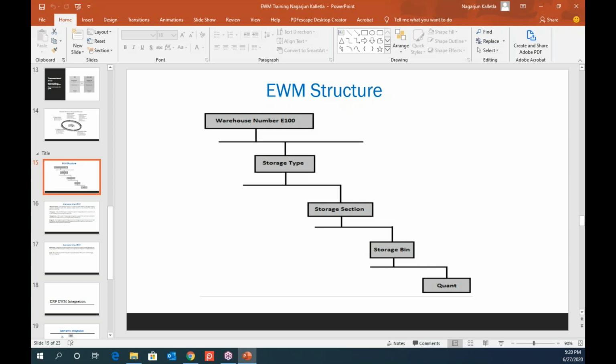So if it is a separate storage type, my system will help me do this quickly, right? The system will create a warehouse task and assign it to your resources. The resource will go and pick from the godown, bring it here and put it there. Likewise, to do efficient work, you will segregate your warehouse into different storage types.